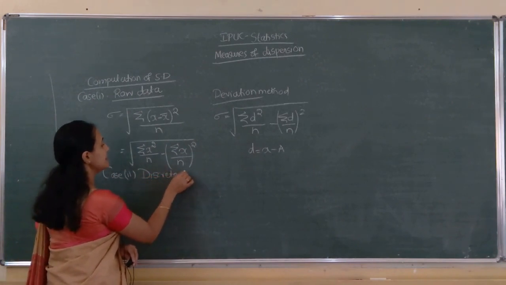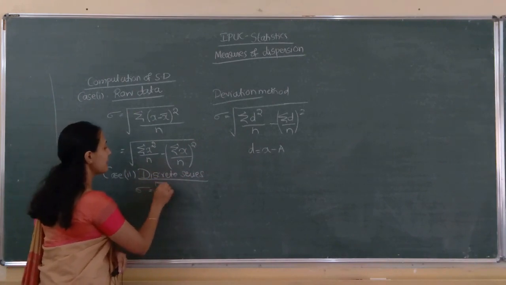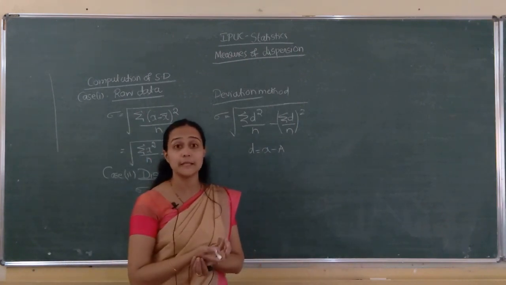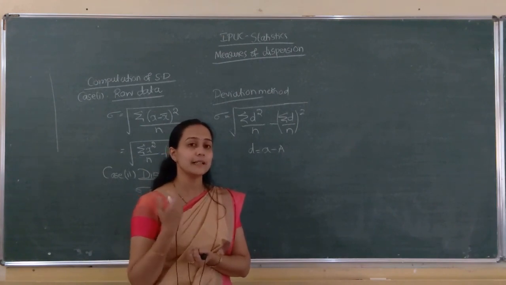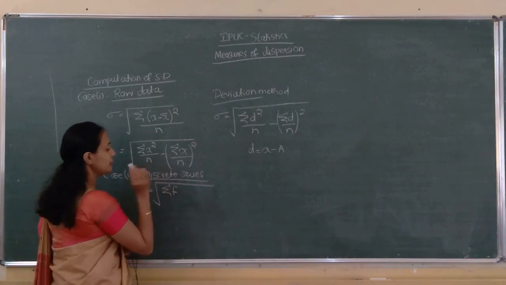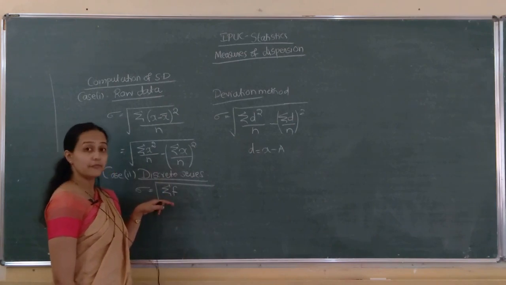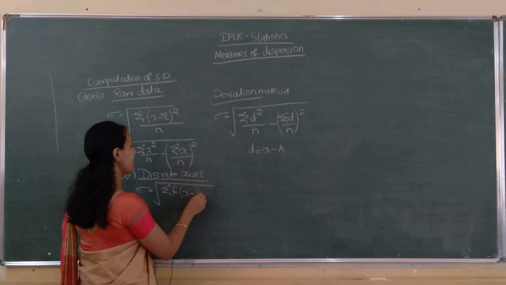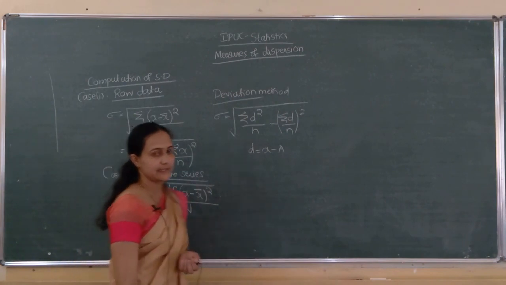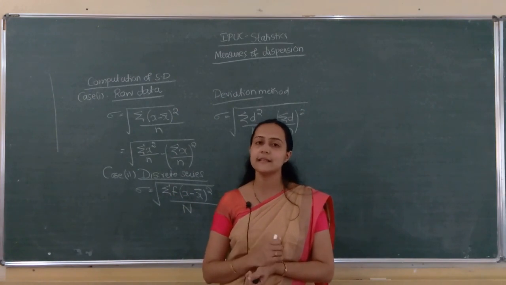In the case of discrete series, sigma equals the square root of the same formula I told, but when frequency comes, we have to multiply by frequency. Then in the denominator, small n is replaced by capital N. So, it is sigma f into, if it is discrete series, x values and f values will be there, in that case sigma f into x minus x bar whole square divided by, instead of small n, capital N. Remember, this is the formula to compute standard deviation in the case of discrete series.